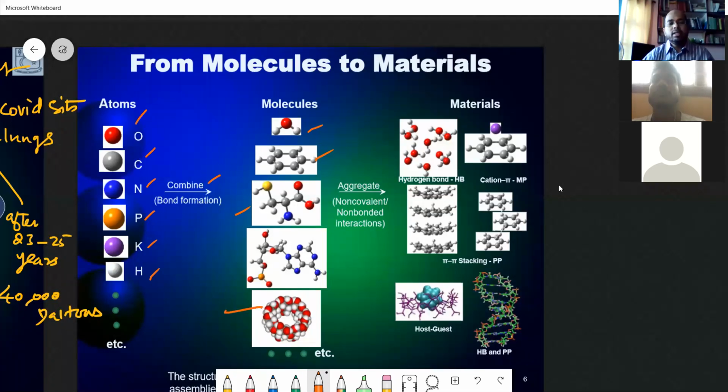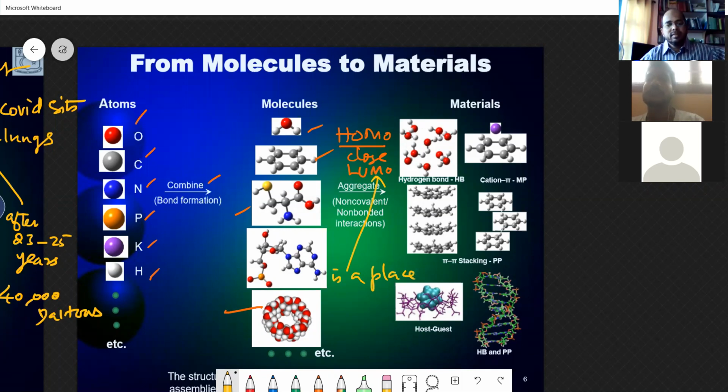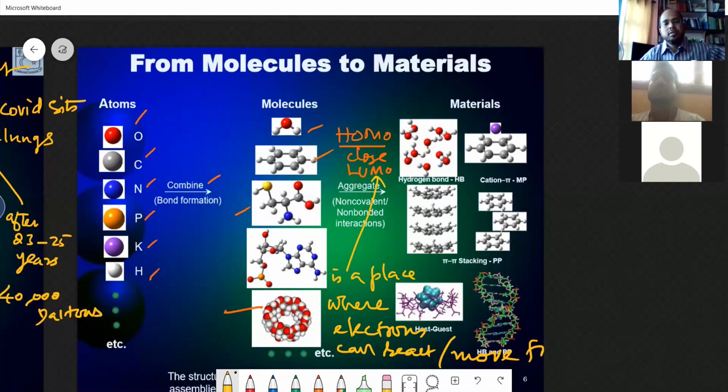When you combine them and produce the molecule, we have seen that we are able to aggregate. Aggregate means integrate or gather the highest occupied molecular orbitals. As a result of more and more orbitals, they get closer to the LUMO. And in the previous class, we saw that the LUMO is a place where electrons can react and move freely. So this helps in devising materials also.